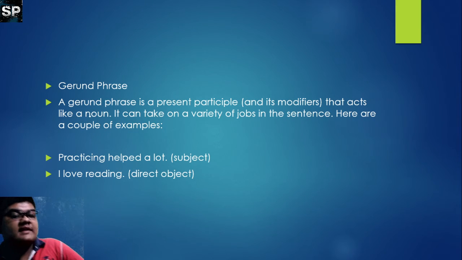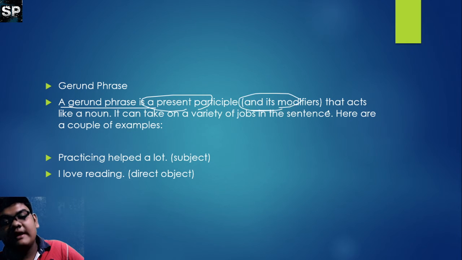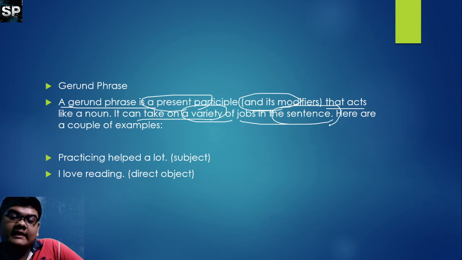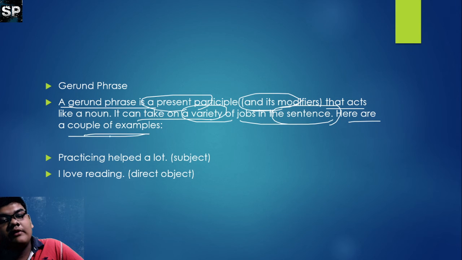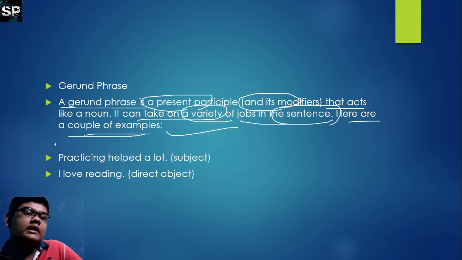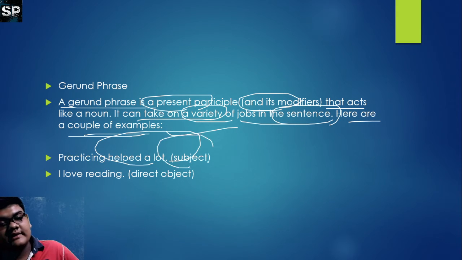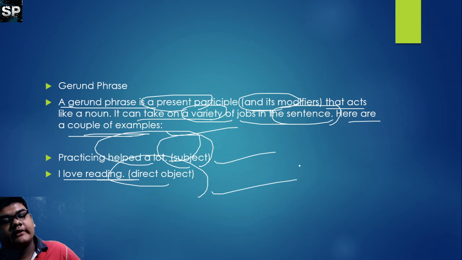What are gerund phrases? A gerund phrase is a present participle and its modifiers that acts like a noun. It takes a variety of jobs in sentences. Here are a couple of examples. Practicing helps a lot, it is a subject. I love reading, direct object.